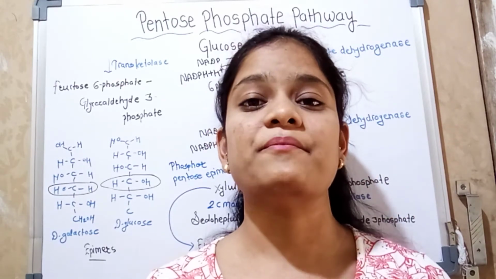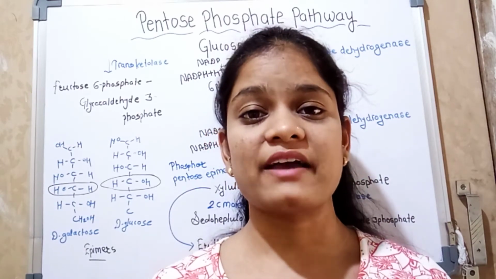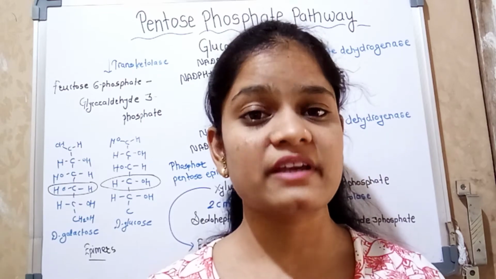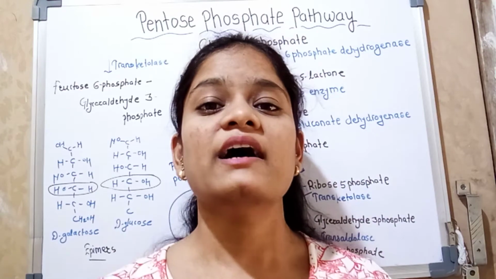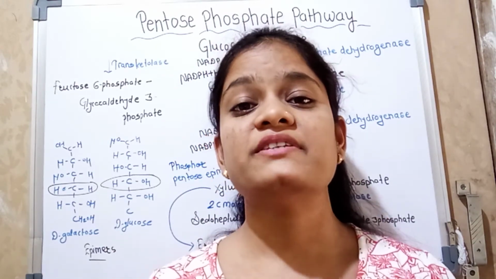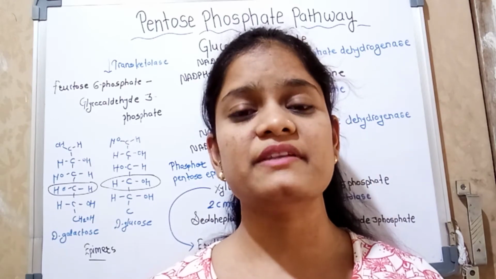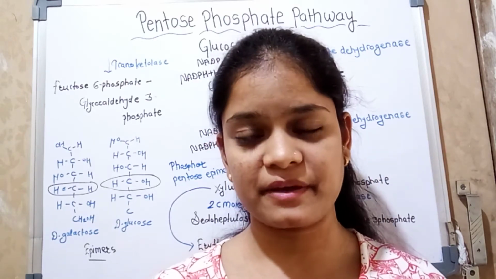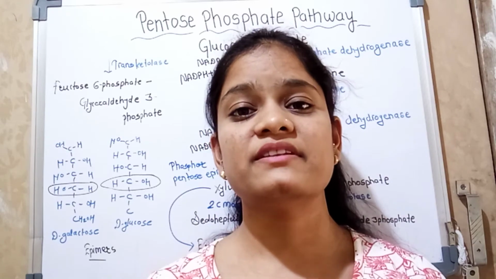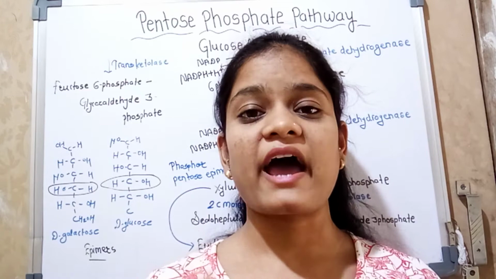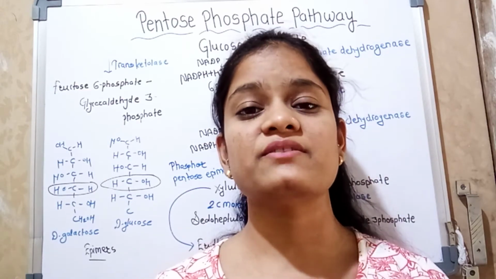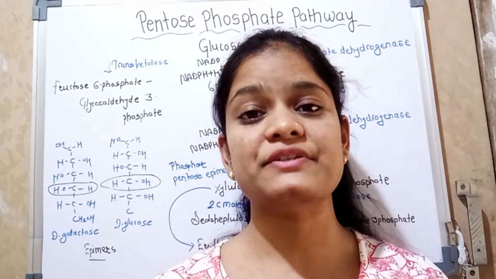For that the pentose phosphate pathway is very important, because it synthesizes NADPH, which is a reducing agent, also called an electron carrier molecule. NADPH is helpful to synthesize many molecules like fatty acids. In this pathway 3, 4, 5, 6 and 7 carbon compounds are synthesized, which act as precursors for the synthesis of various molecules like nucleotides.